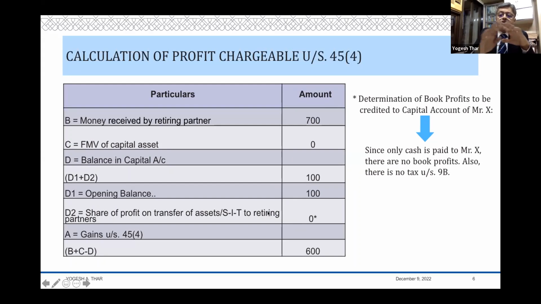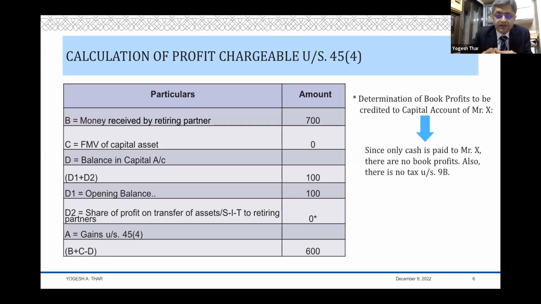But we have to remember that in the scheme of this Act, there is that section 9B also. And the way the Act and the scheme is drafted, you first have to see whether there is a 9B profit. Now in this particular case, there is no 9B profit because neither stock in trade nor asset is transferred. Only cash is given, and therefore there is no profit under 9B.